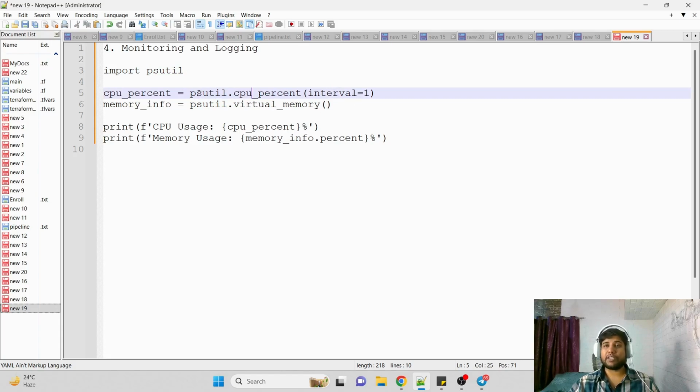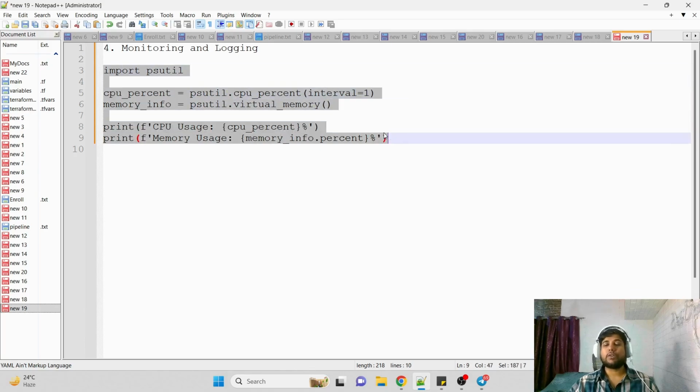And the output we are printing, as I told, printing is very easy in Python. Everything is easy in Python. So we are printing the value of CPU percent and memory info. These are variables, and their values will be how much virtual memory and CPU is being used. You see, with just 5 lines of code, we can write a script to perform monitoring and logging on our machines.